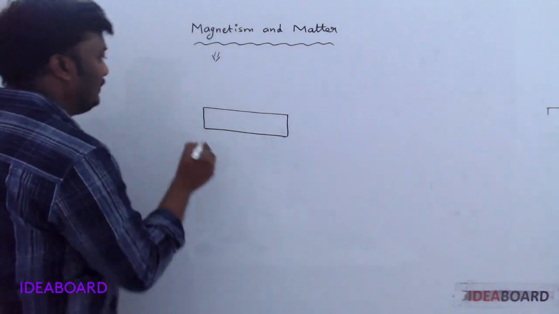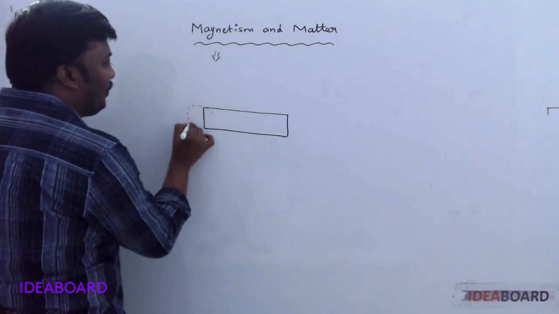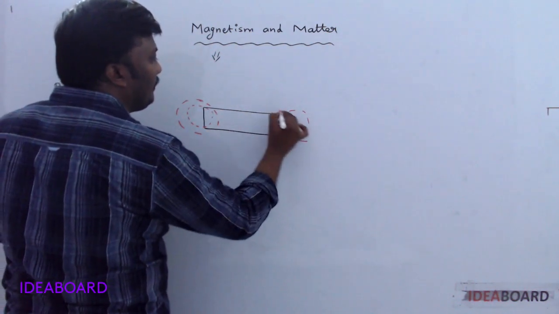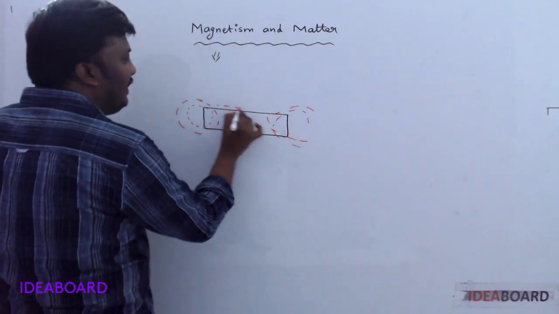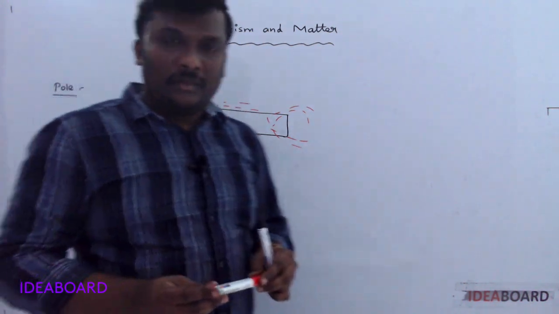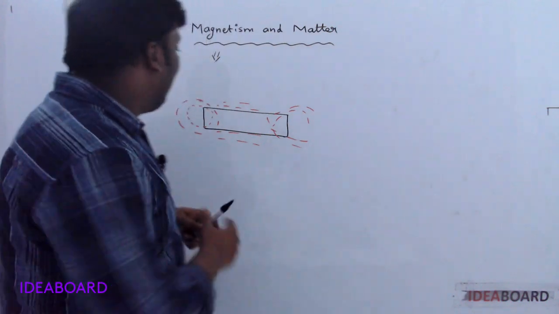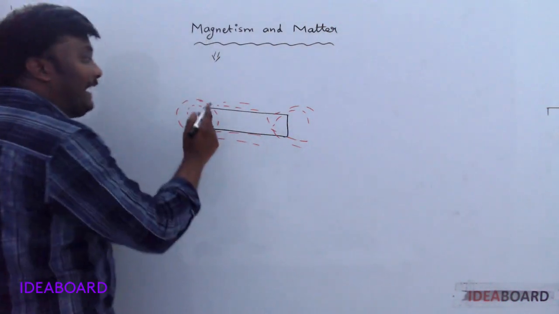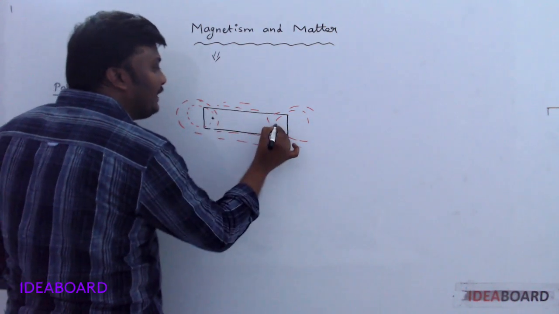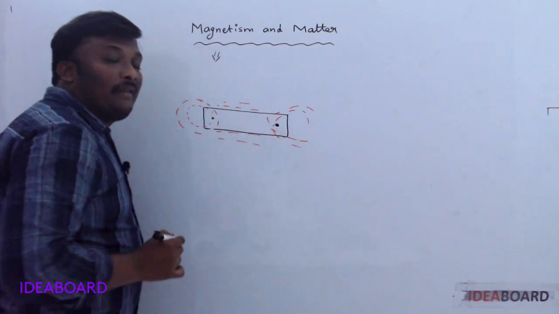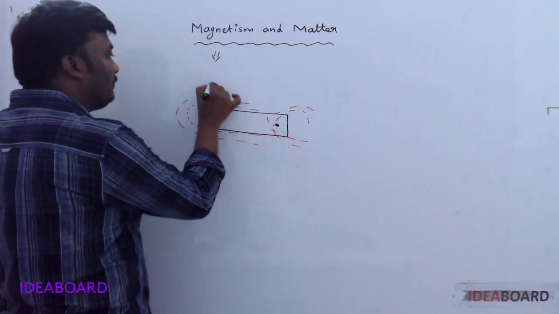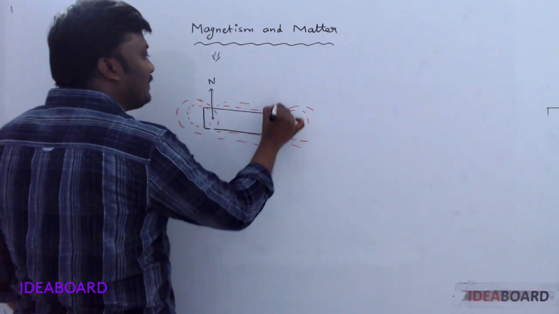The iron filings will be more concentrated at these places, and distributed lightly here. Do you remember now? So the places where the attractive power is more are called poles. In a magnet, we always consider two poles: one is the north pole, another is the south pole.